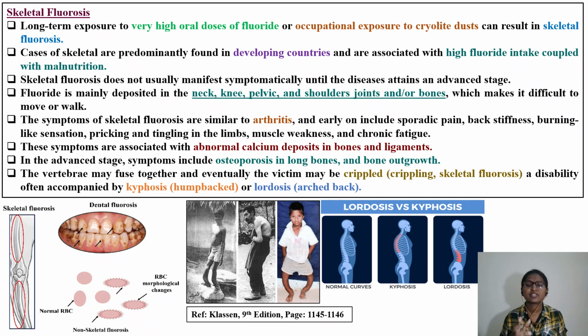Next, after dental fluorosis, the second type we are discussing is skeletal fluorosis. It is caused by long term exposure to very high oral doses of fluoride, or occupational exposure to cryolite dust. There are certain workers working in industrial areas, in their workplace. If they are exposed to cryolite dust, there is a chance of getting skeletal fluorosis. It is found in developing countries more than developed countries, and is associated with high fluoride intake coupled with malnutrition. Already they are taking fewer nutrients, and if there is excess fluoride exposure,